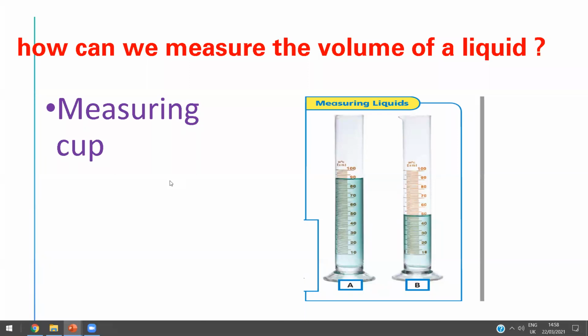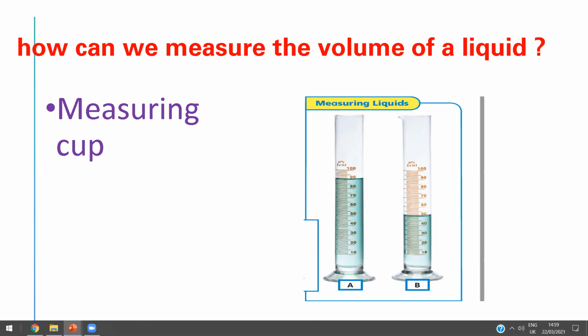Mute your microphone. Yes, Mishal. Tell me, Mishal, how can we measure the volume of the liquid? By a measuring cup. Amazing. So you can use a measuring cup to measure the liquid. This measuring cup is called a cylinder, okay? Because it has numbers of milliliters, so you can use it to measure the volume of liquids, honey, okay?